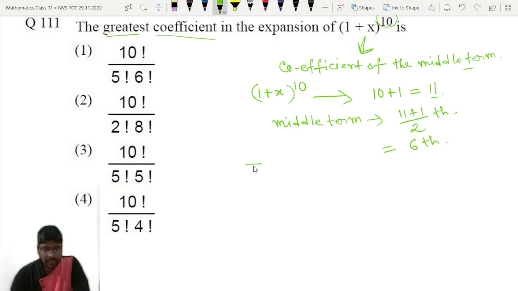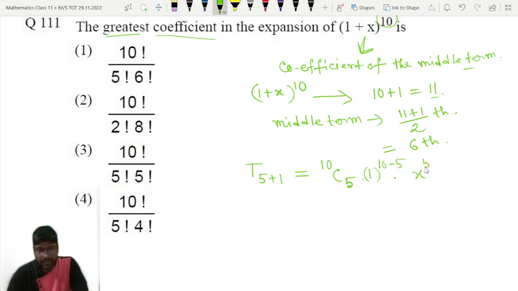So what is the formula for 6th term? T5 plus 1 I can write. Now Tr plus 1 is nothing but 10Cr, that is the coefficient only, into x to the power, the term I am writing 1 to the power 10 minus 5 into x to the power 5.